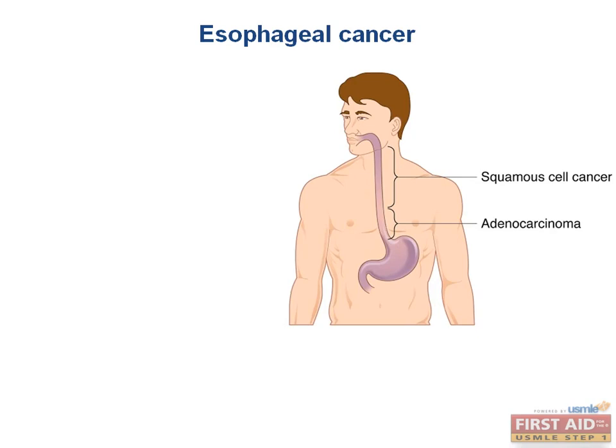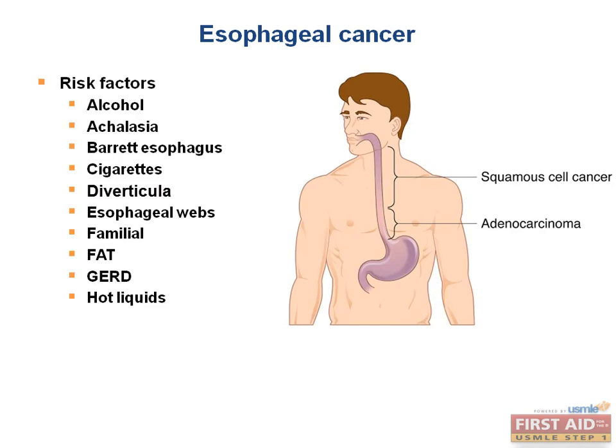Barrett esophagus, of course, is a risk factor for esophageal cancer, but you can also develop this condition through alcohol use, achalasia, cigarettes, diverticuli, esophageal webs, esophagitis, or more uncommonly through hereditary familial mechanisms. The cancer generally presents as progressive dysphagia associated with weight loss. Dysphagia in an older individual with heartburn should make you suspicious for esophageal cancer. And if you see dysphagia in an older person with heartburn associated with weight loss, 100 times out of 100, you're dealing with esophageal cancer.